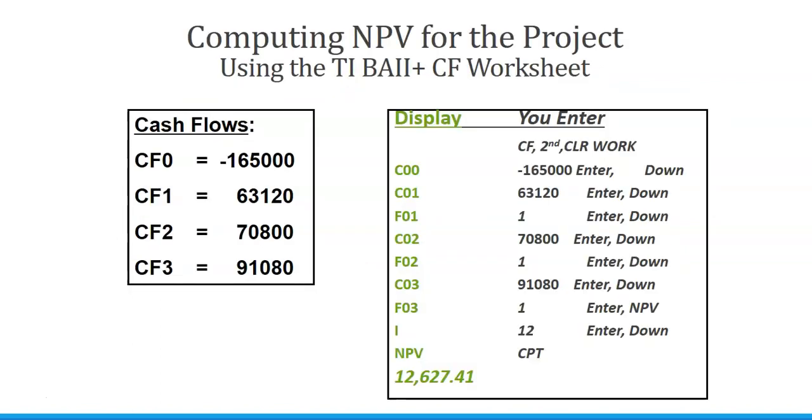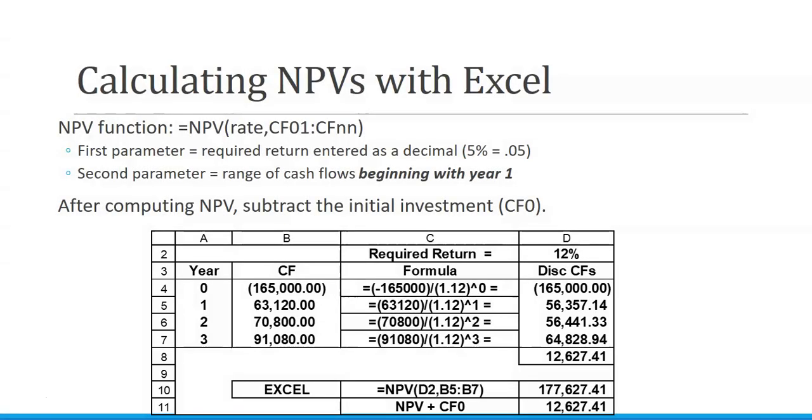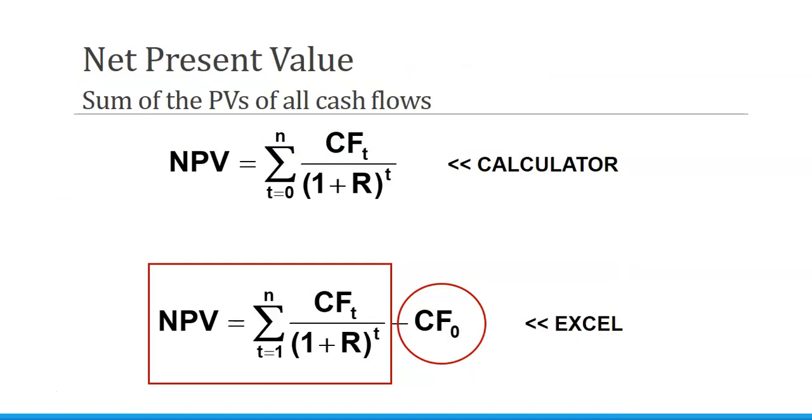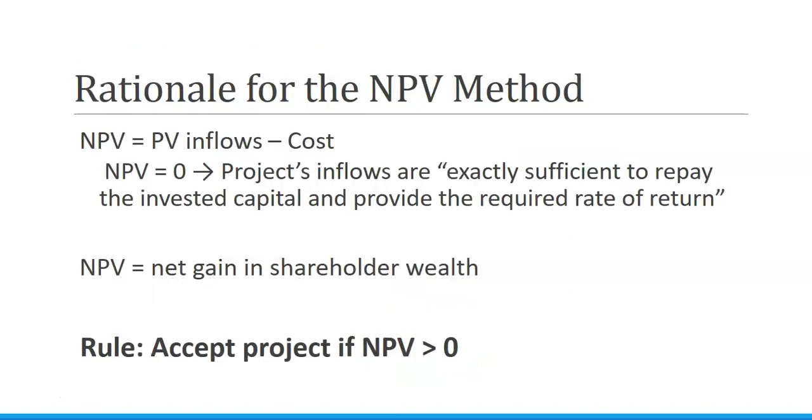This is how you would input that information into a financial calculator. And then if we are using the net present value function in Excel, it is the sum of the present value of all cash flows minus the initial investment. Or if you have the initial investment in as a negative number, which I recommend, you add the initial investment. That's the Excel formula.